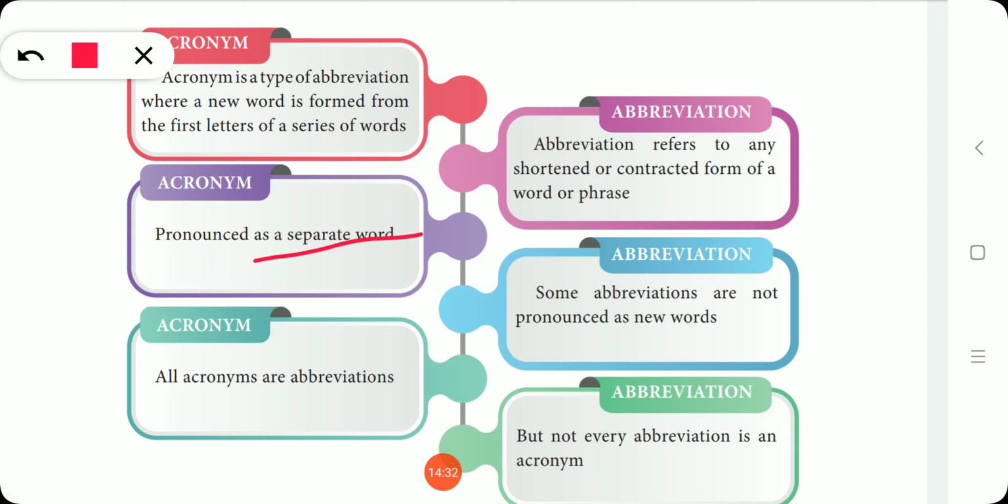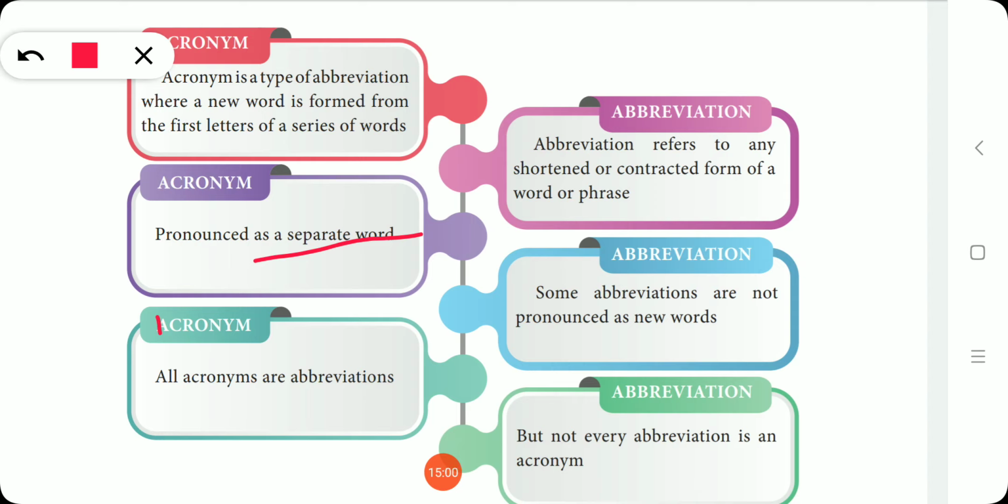Next one, abbreviation. An abbreviation refers to any shortened or contracted form of a word or phrase. Some abbreviations are not pronounced as new words. So actually the acronym came from the abbreviation. The abbreviated form